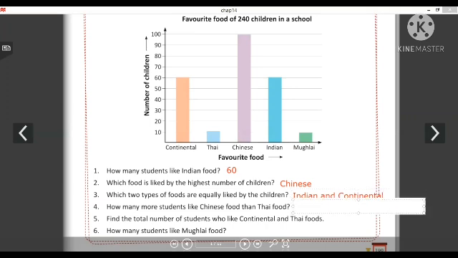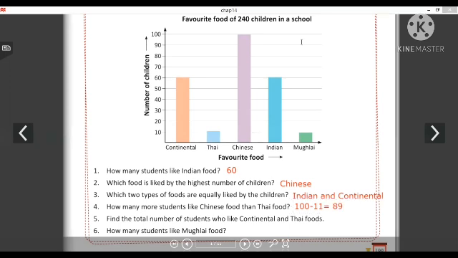How many more students like Chinese food than Thai food? So Chinese food you can see that 100 exactly नहीं है, 100 से थोड़ा सा कम है, but we will write here 100. And Thai food is liked by you can see the bar is little more than 10. So we will write here 11. So 100 minus 11 will be equals to 89.